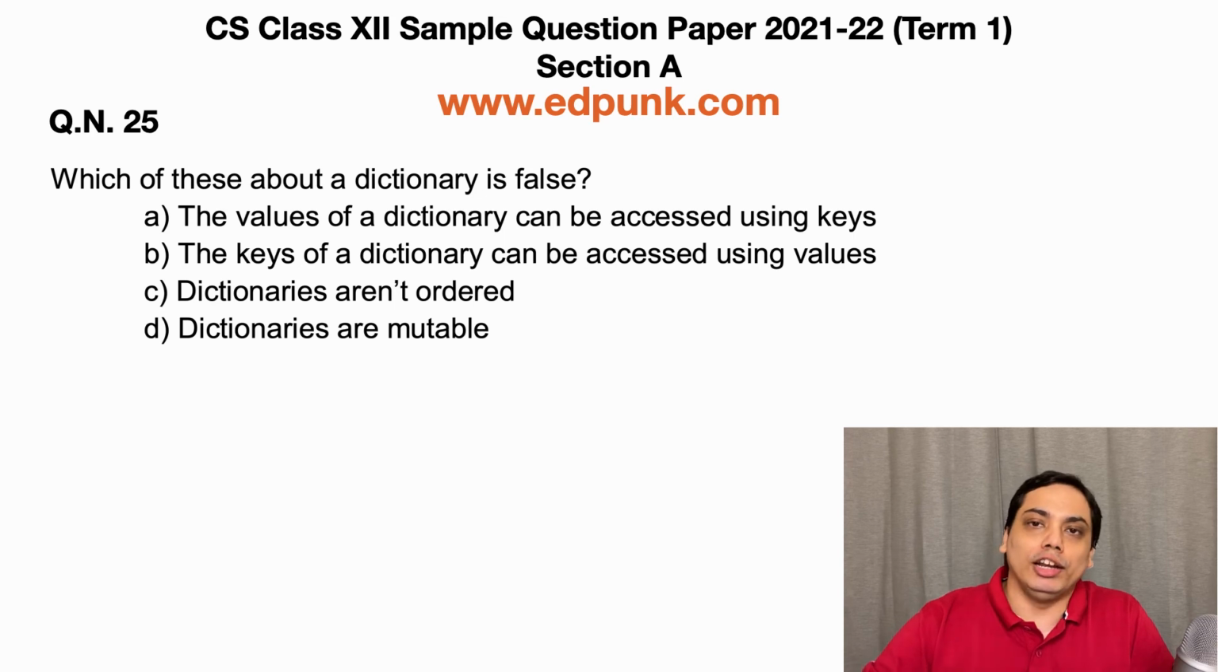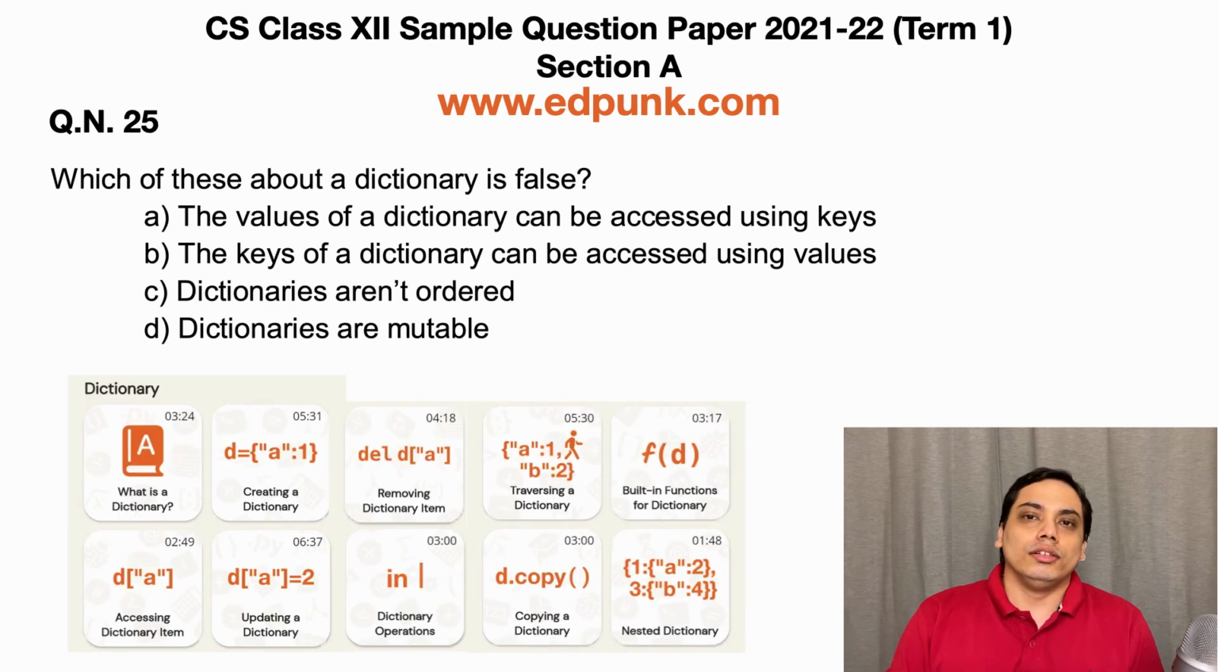Now coming to the final question, which is question number 25 of section A. Which of these about the dictionary is false? A, the values of a dictionary can be accessed using keys. B, the keys of the dictionary can be accessed using values. C, dictionaries aren't ordered. Or D, dictionaries are mutable. This question is based on the concept of dictionary, and there are a whole bunch of videos available on dictionaries, so make sure you watch them.